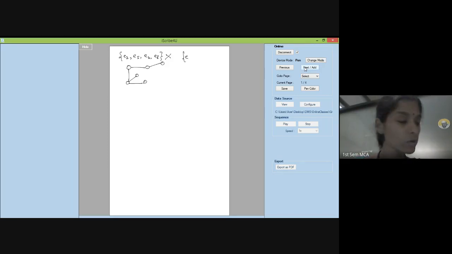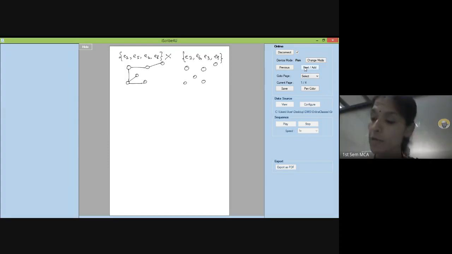Let me take one more. E2, E6, E3, E9. So what will happen here? Let us see. Okay. E2 is gone. E9 is gone. That itself shows it is disconnected. Correct?